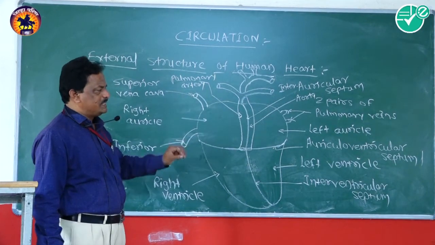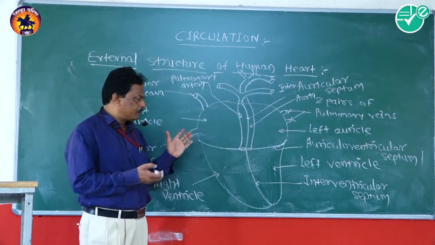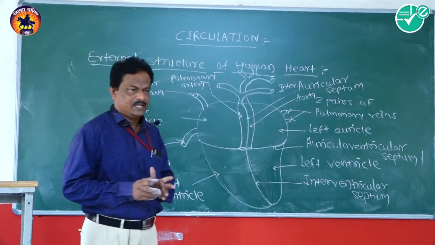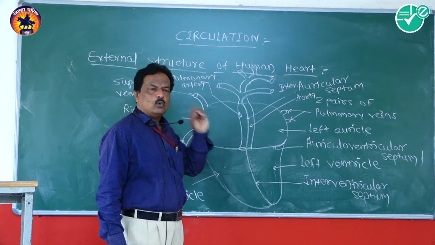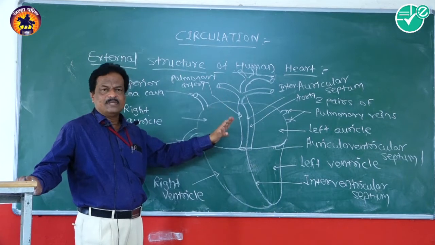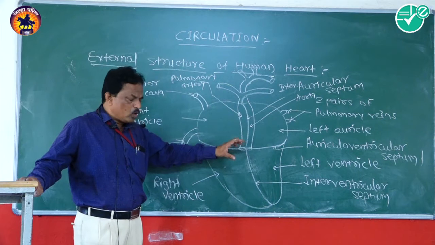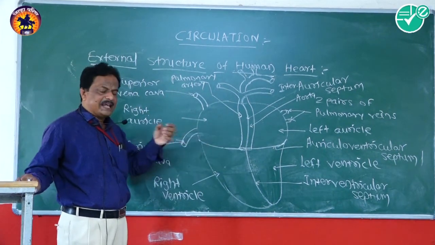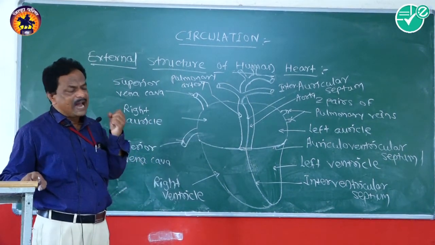In these grooves, means the auriculoventricular groove and interventricular groove or sulcus, it possesses the coronary arteries and coronary veins. The coronary arteries supply the pure or oxygenated blood to the walls of the heart, means the cardiac muscles, and the coronary veins collect the impure or deoxygenated blood from the cardiac muscles.